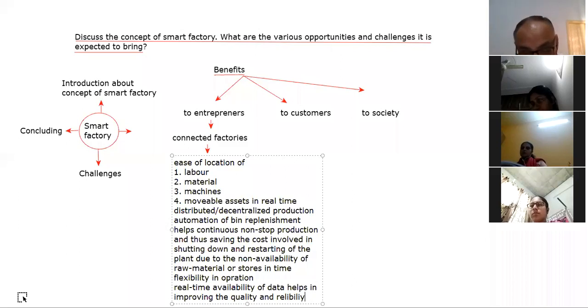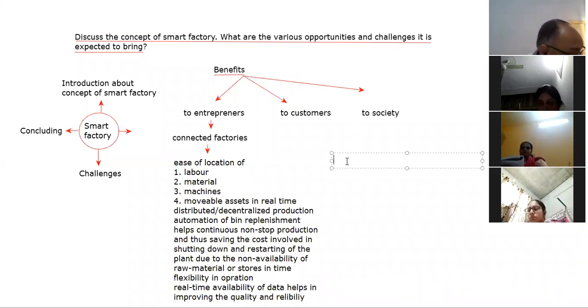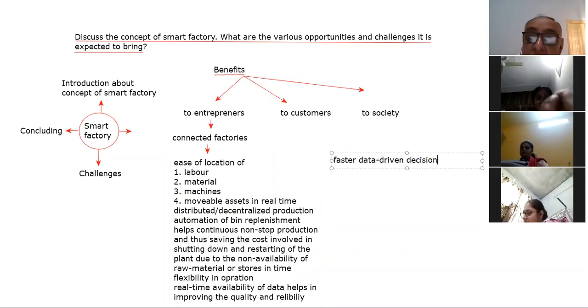The next benefit to the entrepreneurs, I am writing it, is faster data-driven decision making. Immediately you can get information, and information will reach you, with more accuracy in decision making because it will be based on real-time information.